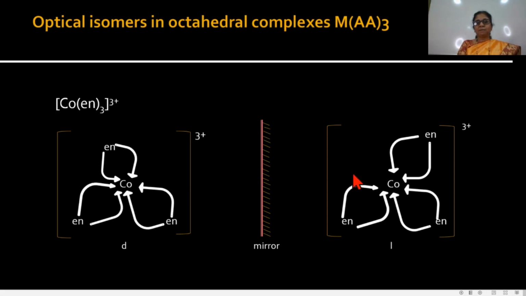These two mirror images are non-superimposable mirror images. Therefore, these two complexes are the optical isomers of each other. That means this example shows optical isomerism because the mirror image of this complex is non-superimposable. And these are the two types, the D isomer and L isomer.